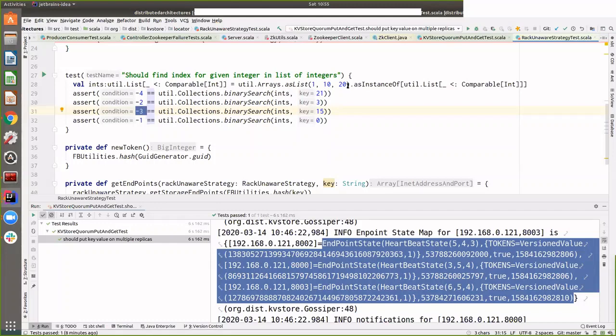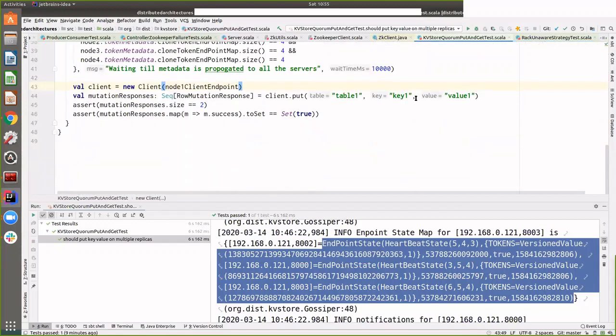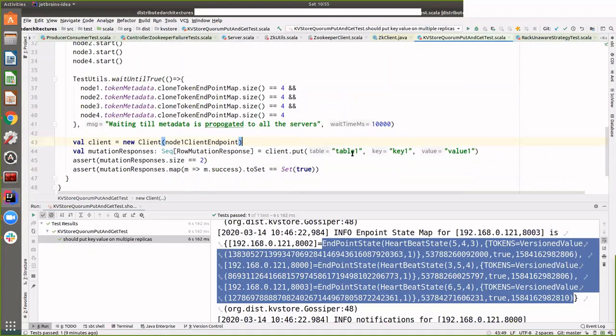And based on the index, it will know that out of 1, 10, 20, which node or which place this particular key should go. And it essentially just picks up the IP address and port of that node, because it knows that from the group membership, and then sends the record to that particular node. So this test that I showed, and you can have a look at the code, essentially is doing that. It's storing this key 1 value 1 on table 1, and